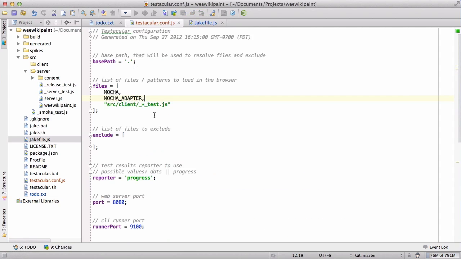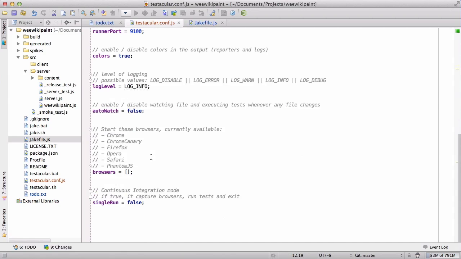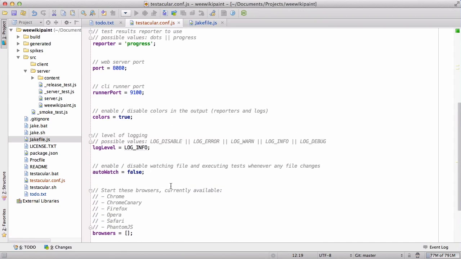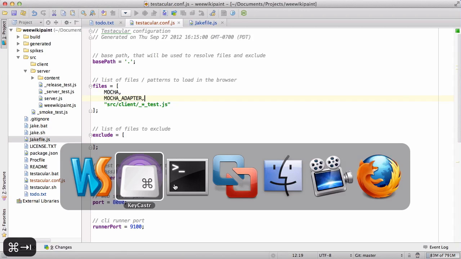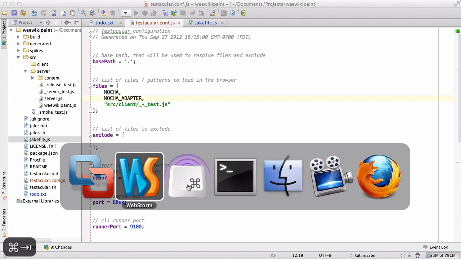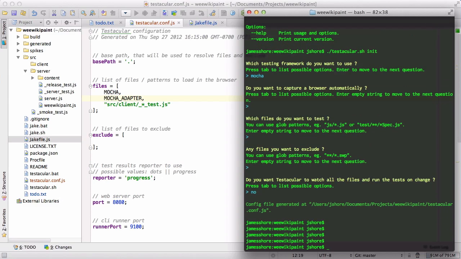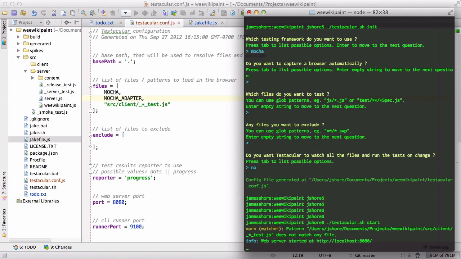Okay. And I don't think there's anything we need to exclude right now. We'll just include these. Yeah, I think everything else looks good. So let's go ahead and start it up. So it doesn't see any files. That's all right. It started the web server.